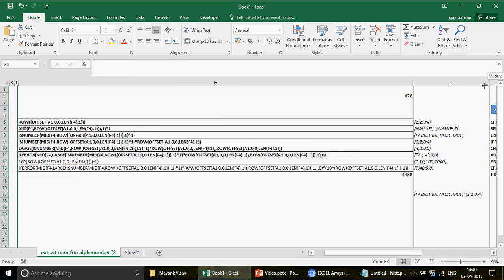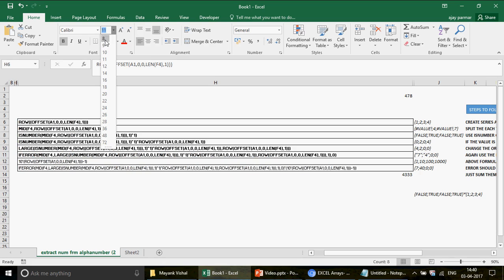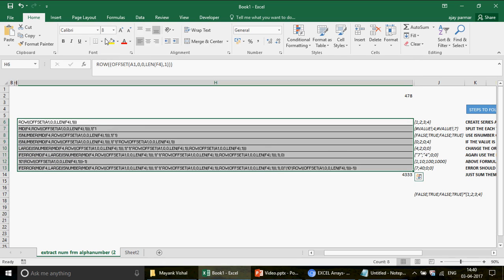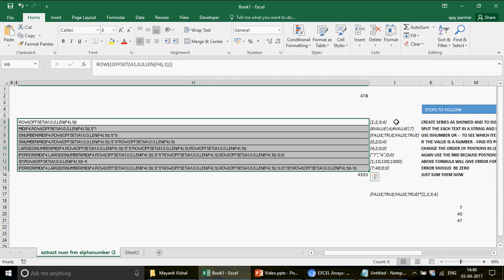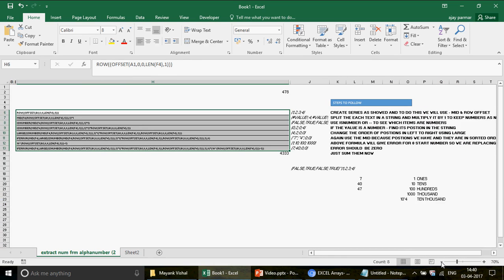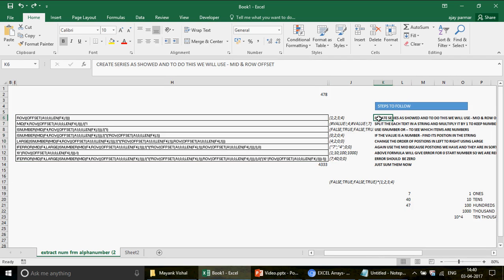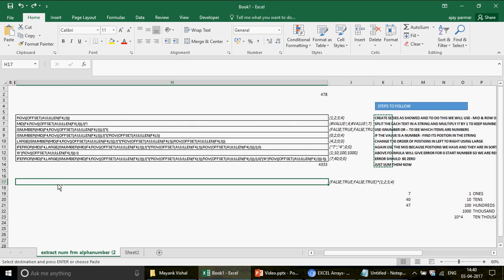and I can further give some more space, and let me make it 8, and click here, you will see some more values. And I hope now you are able to follow. Maybe just a second, let me put it here.